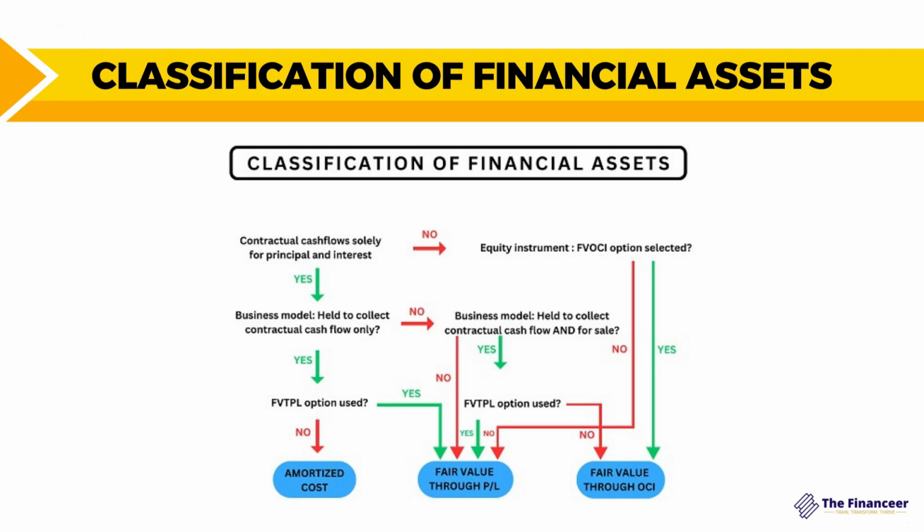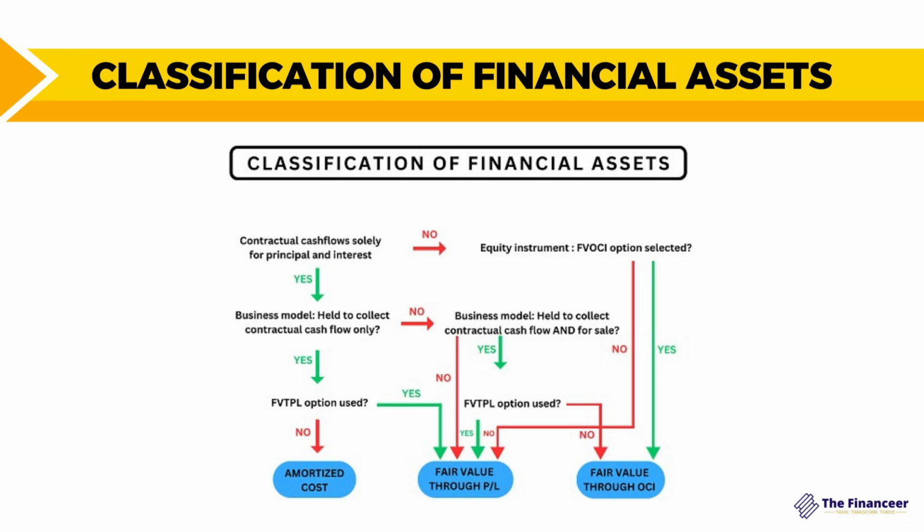Go up to the first test and ask yourself whether the contractual cash flow solely represents the payment of principal and interest. If the answer is no, because we considered yes before in the first scenario, no here means that the cash flow doesn't represent solely the principal and interest, but may be coming from sale transaction that you are going to realize profit, for example. So in this case, ask yourself, is it equity instrument to classify this financial asset as fair value through OCI? The answer is no, so it will be classified as fair value through profit or loss.